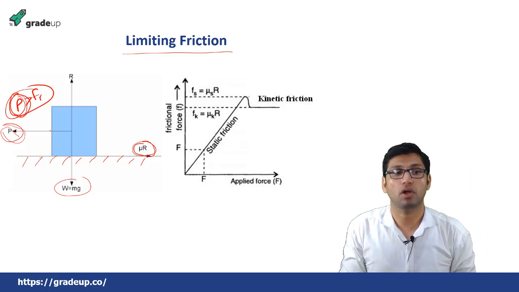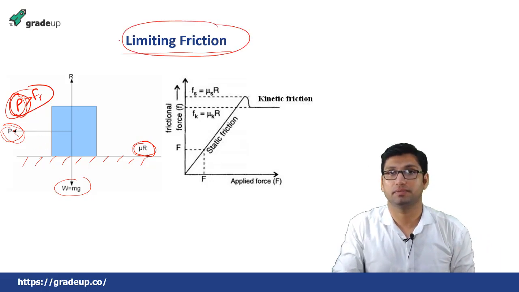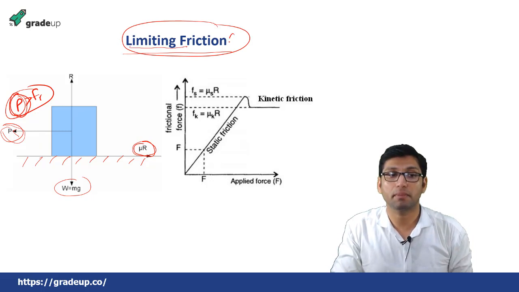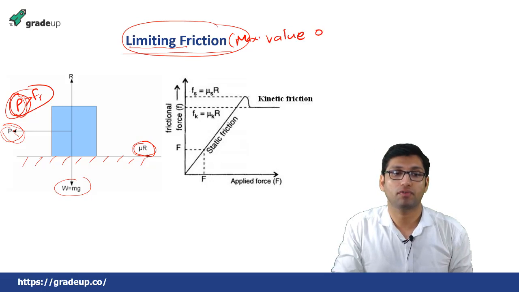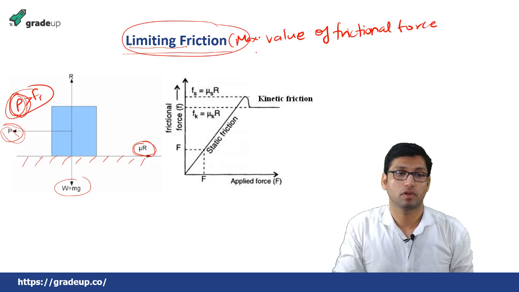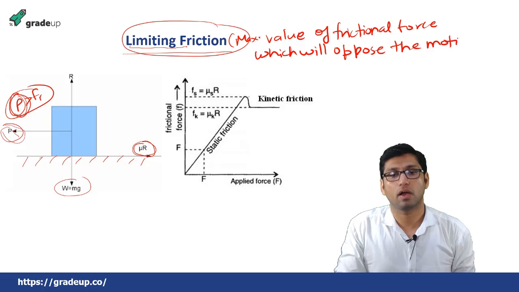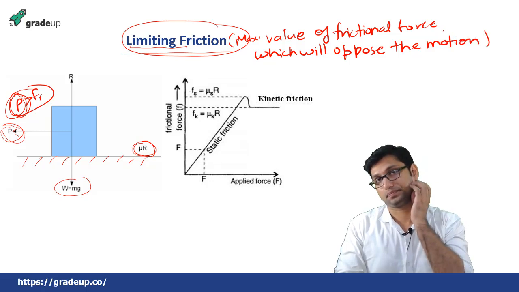That minimum force is called the limiting value of friction, which is the maximum value of frictional force that will oppose the motion. Okay, now there is another concept.